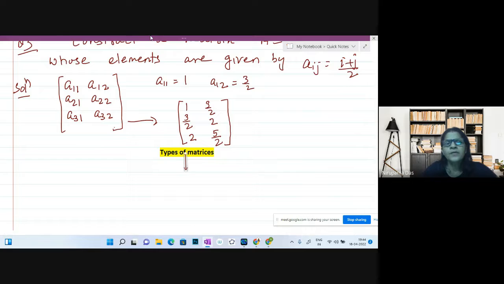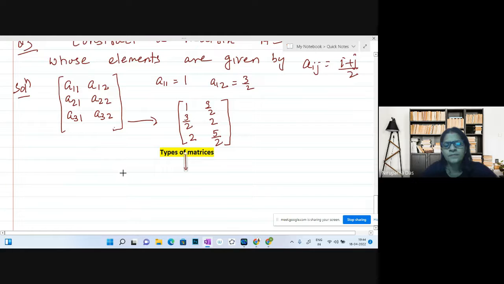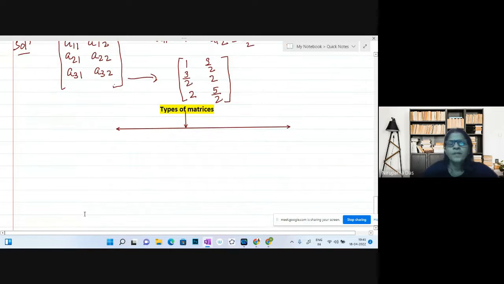Okay, so broadly we can divide matrices into three categories. First one we can say is the rectangular matrix.